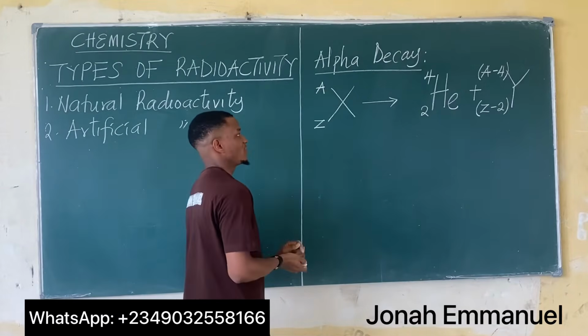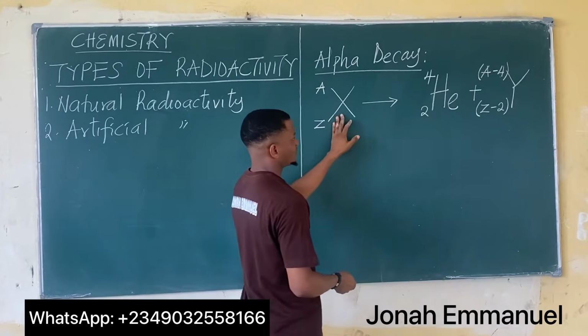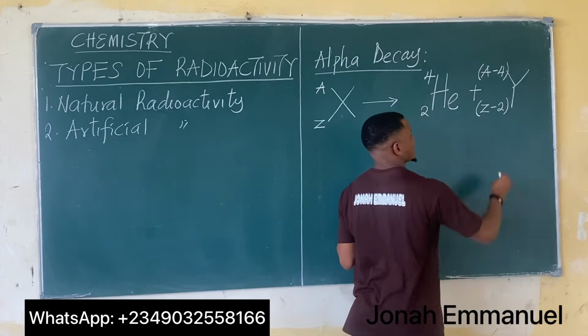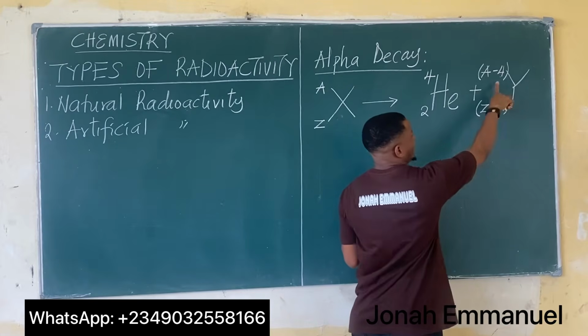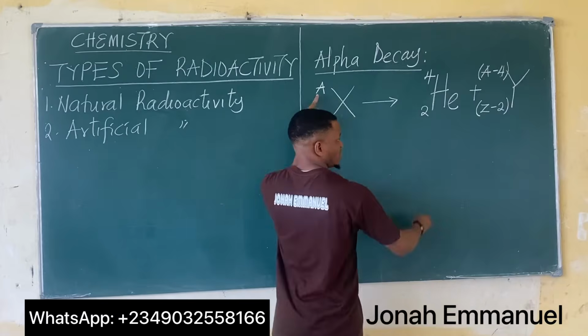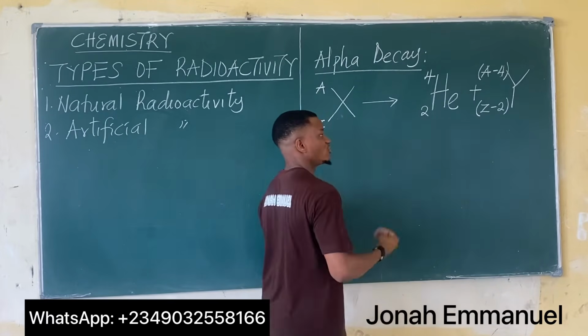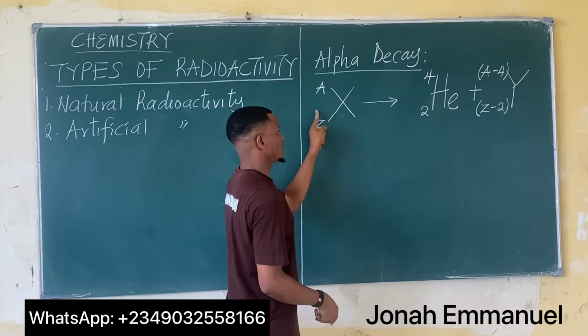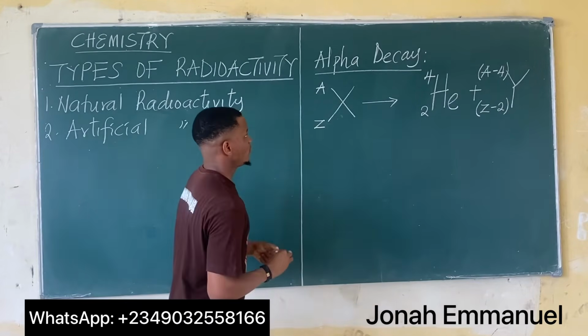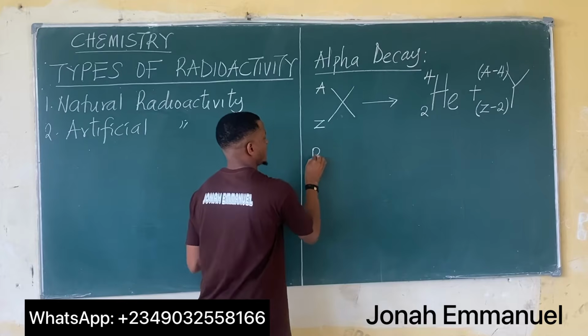So this is the general equation for an alpha decay. For an alpha decay, an element would disintegrate to form a new element such that the mass number of the new element would differ from this one by 4, and also the atomic number of the new element would differ from this one by 2. This is just the general one. If you look at beta decay, the second one there is beta decay.